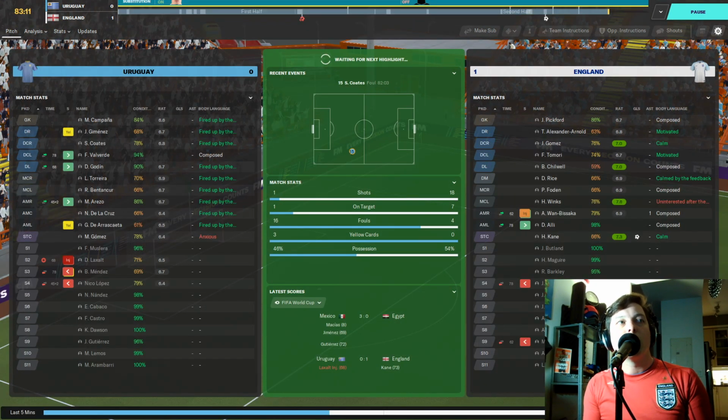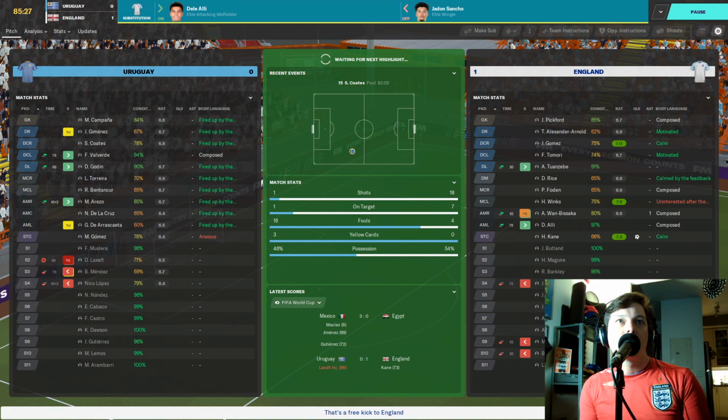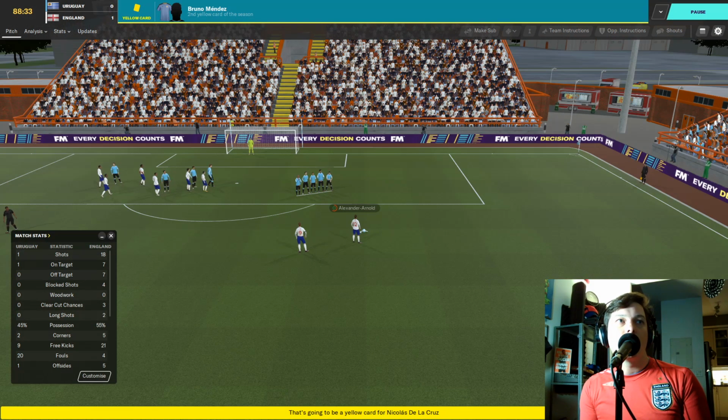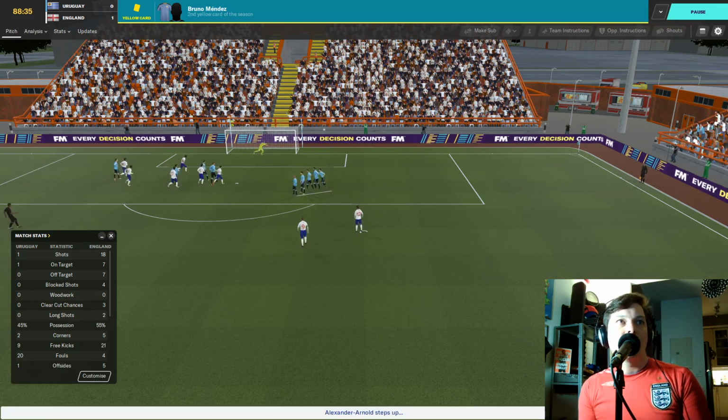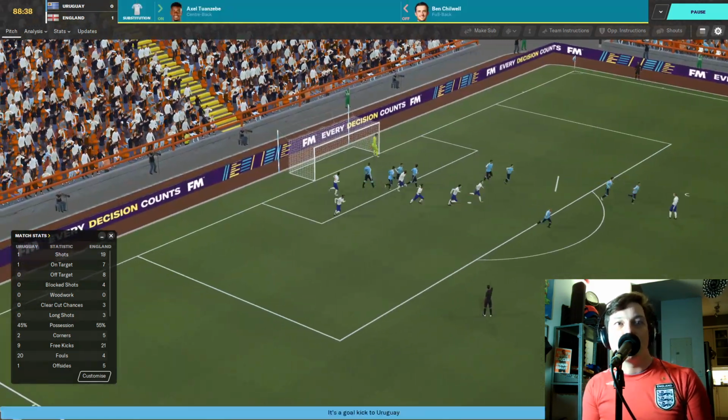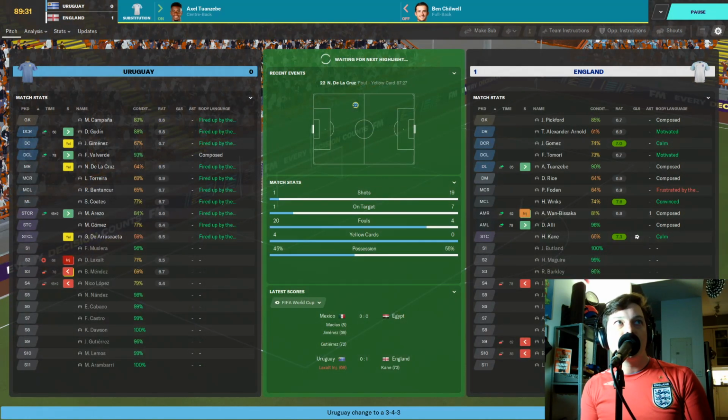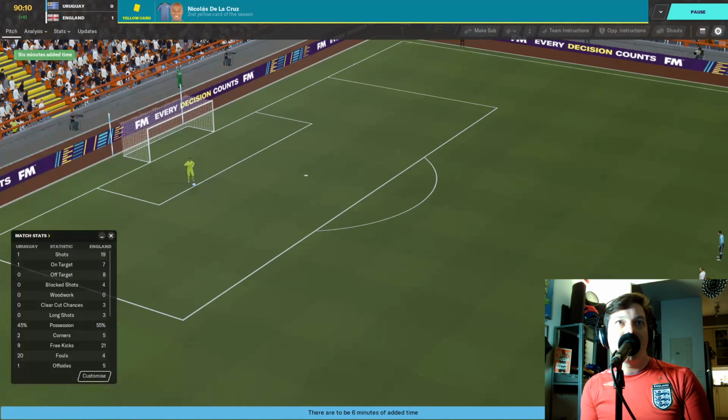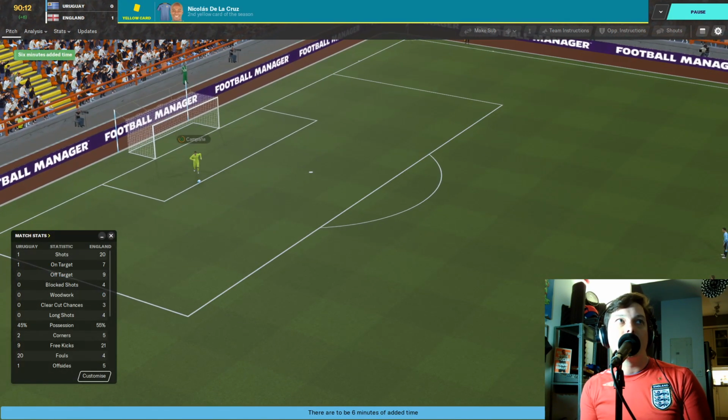Federico Valverde on for Bruno Mendes here for the Uruguayans. And Tuanzebe on for the English. Alexander-Arnold with the free kick, and that's just over the bar. Ben Chilwell is subbed, and Dele Alli is also on for England.